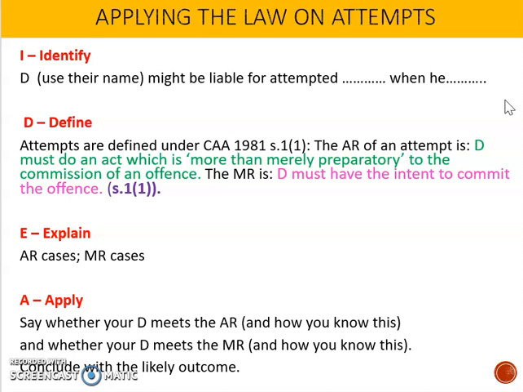And we've already discussed the fact it might not be an attempt when she poisons the lasagna, but you're still showing the examiner that that is a possibility, and it's showing that you understand the law. You then define. So to define an attempt, you would use the Criminal Attempts Act 1981. Actus reus is our defendant must do something which is more than merely preparatory. Mens rea, they must have intention to commit the offence.